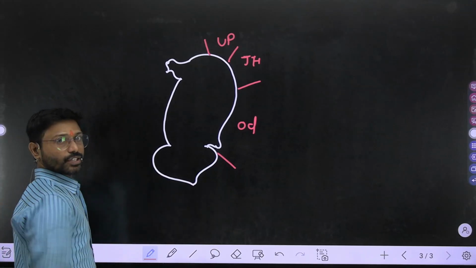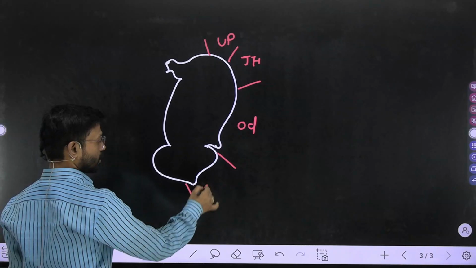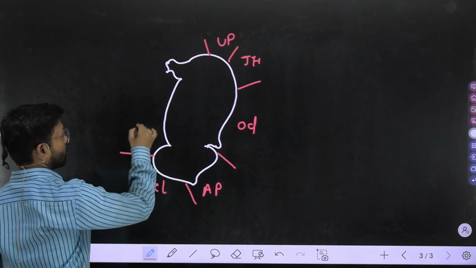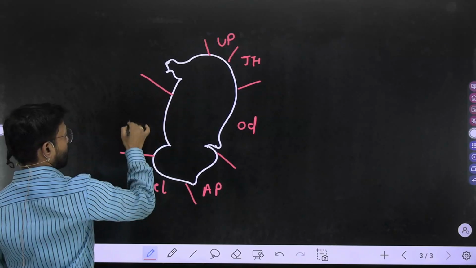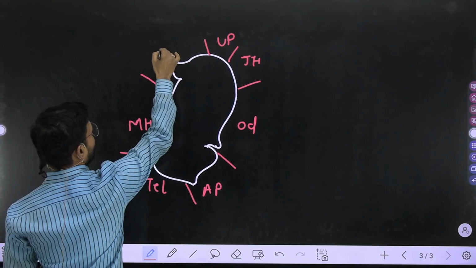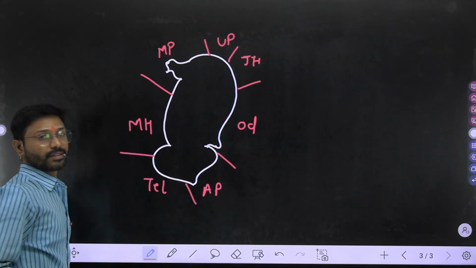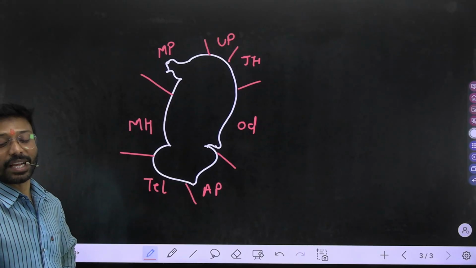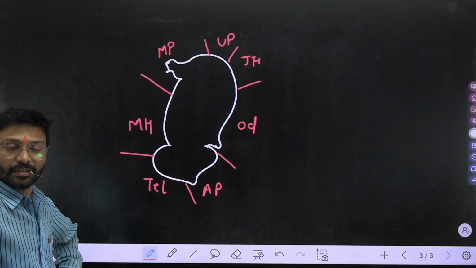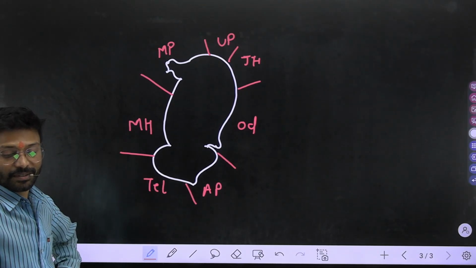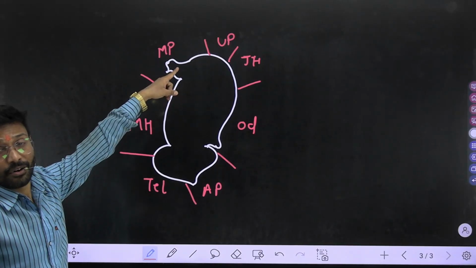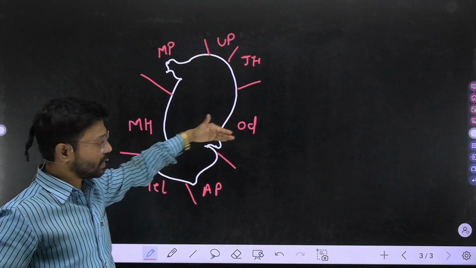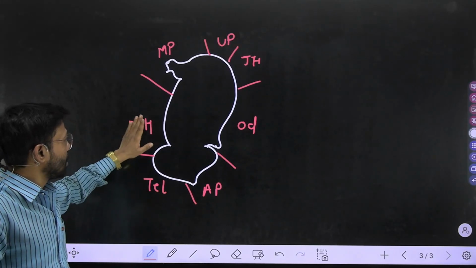Then Andhra Pradesh, Telangana, then here Maharashtra, and this one is your MP. See dear, the names of the neighboring states. 7 states are there: UP in the northern part, in the northeast Jharkhand, then Orissa, then Andhra Pradesh, Telangana, Maharashtra, and Madhya Pradesh.